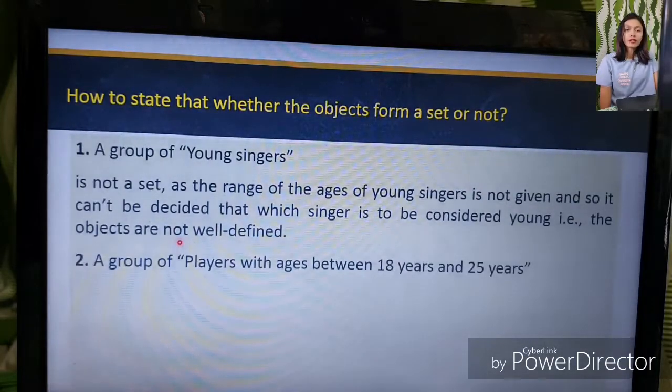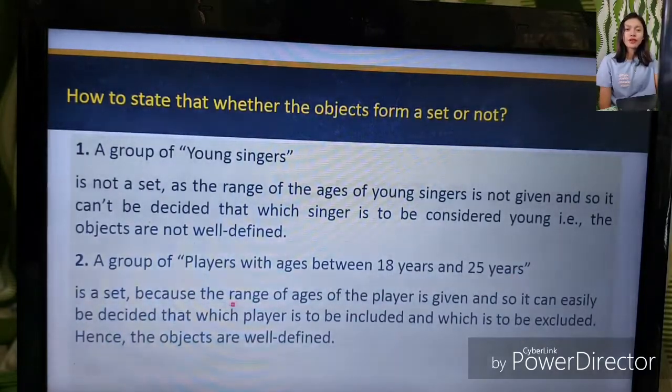Second example, a group of players with ages between 18 years and 25 years. It is a set because the range of ages of the players is given, and so it can easily be decided which player is to be included and excluded. Hence, the objects are well defined.